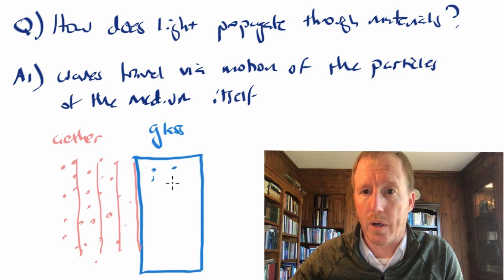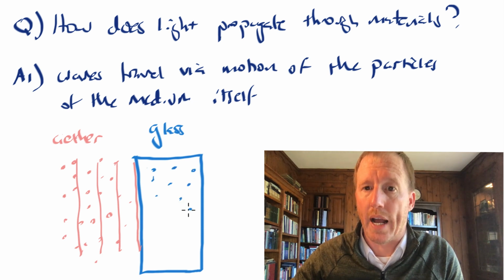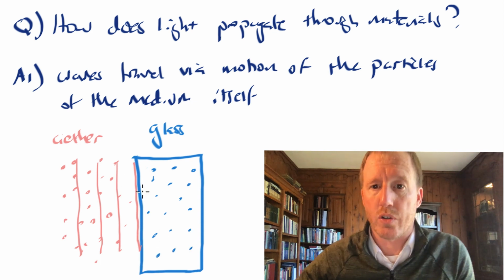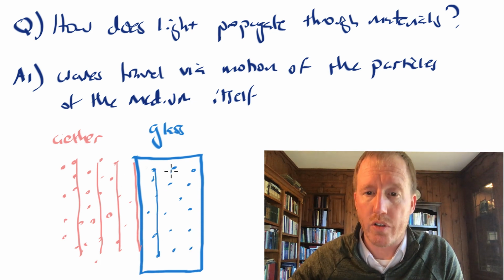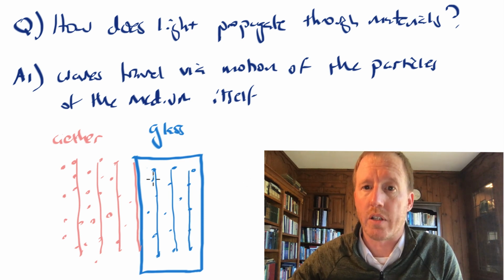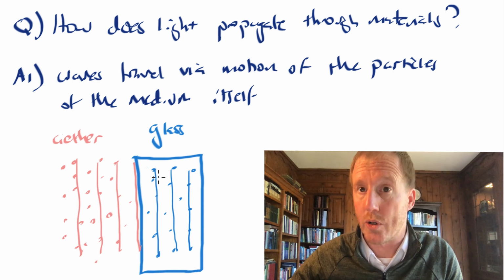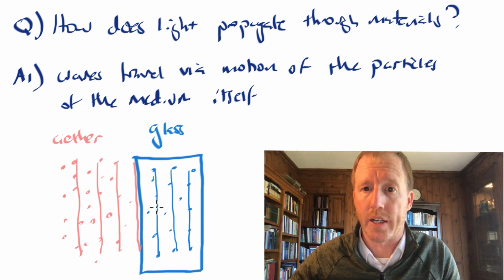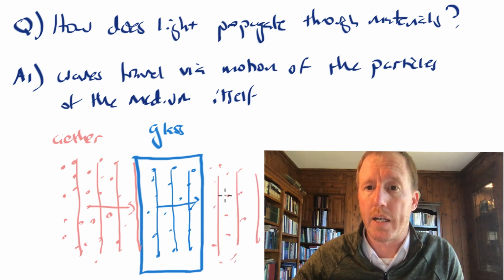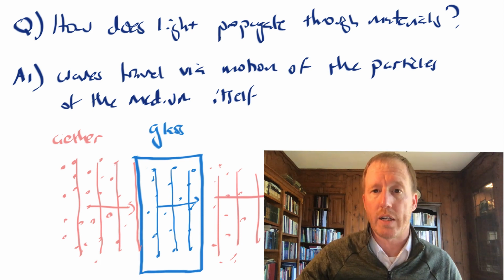Well, the glass is comprised of molecules or atoms or some small parcels of glass. And perhaps when the waves of ether strike it, that causes waves to travel through the glass itself. So it's not that the ether is penetrating into the glass, but rather the glass molecules or particles or atoms, or whatever you might call them, are themselves vibrating. That causes the wave to travel through. And then by the time it gets to the other side, these molecules of glass are pushing against the ether on the other side of the glass, causing waves to pick up on the other side and go through. So that's his first theory.